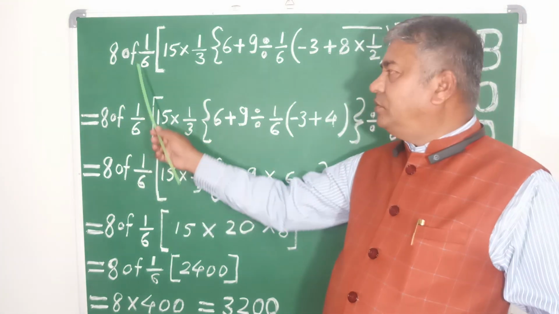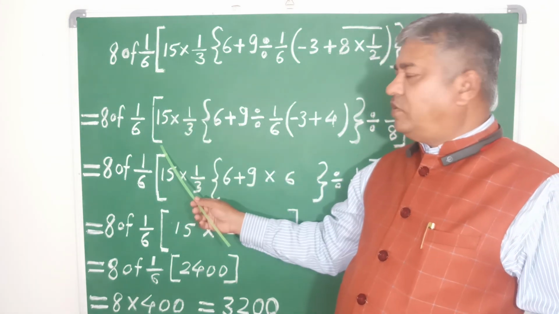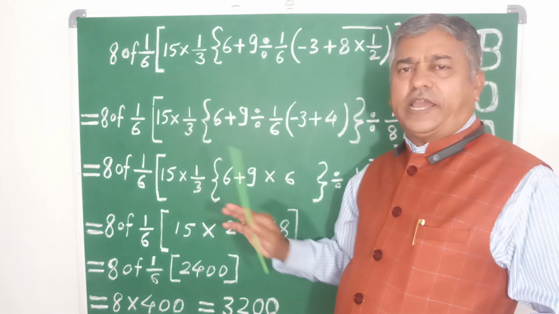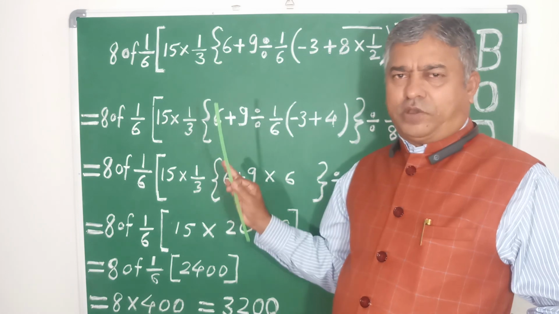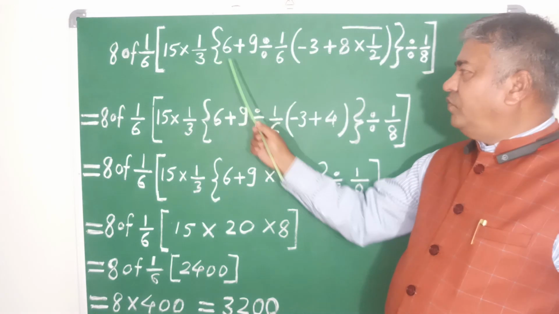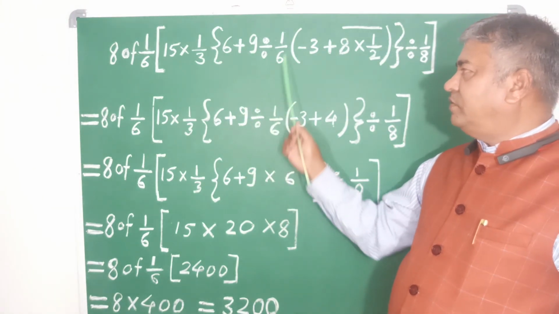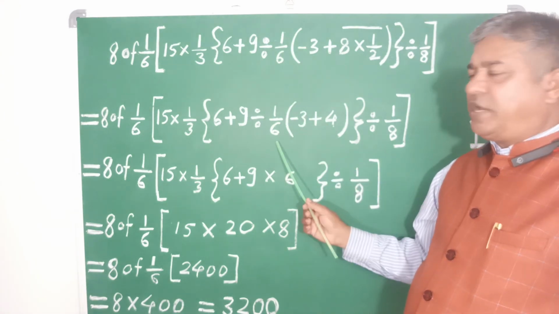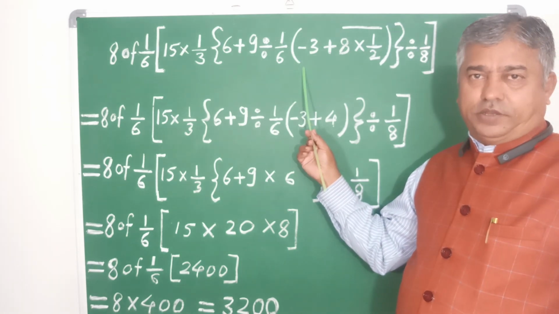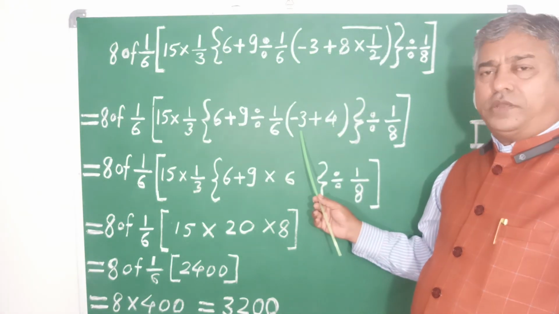This is 8, this is of, this is 1 divided by 6, and this is the square bracket as it is, 15 into 1 divided by 3 as it is. We should not touch all these things. Then again the flower bracket or curly bracket, then 6 plus 9 divided by 1 divided by 6. Here the small bracket is as it is, minus 3.